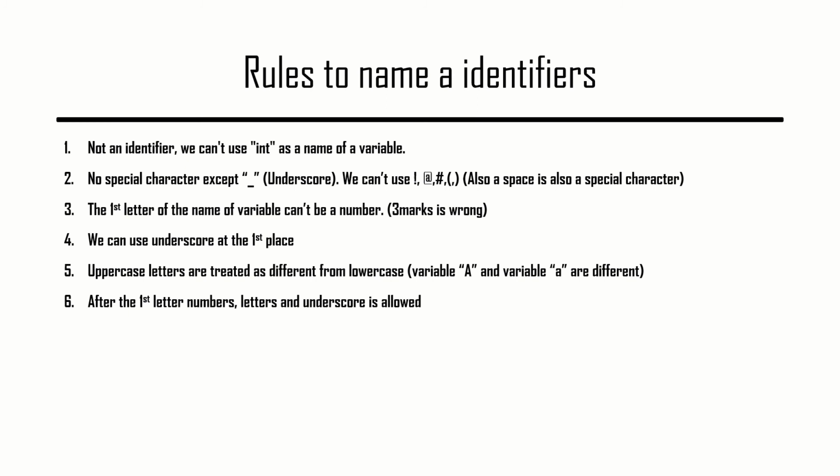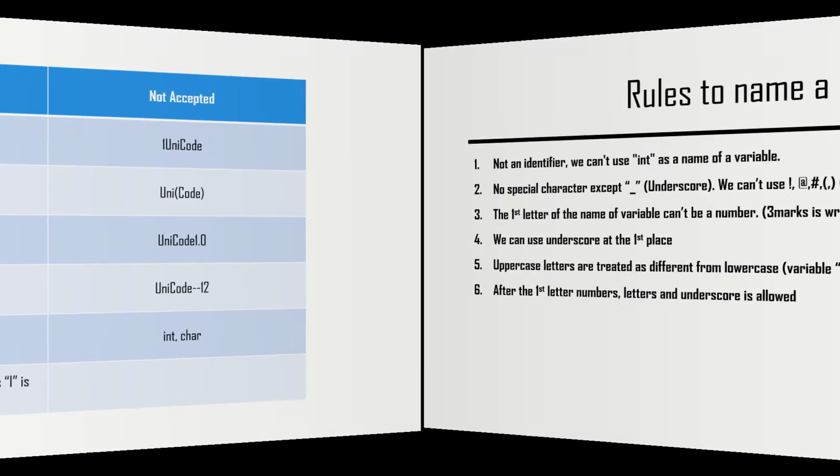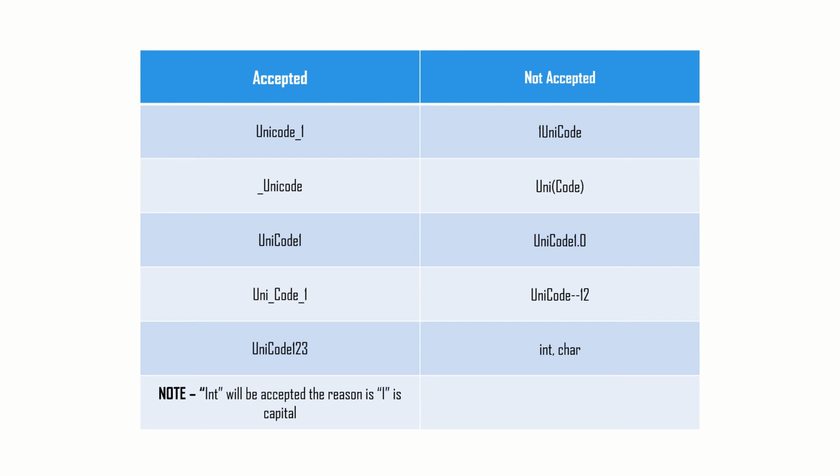Uppercase letters are treated different from lowercase. This is the same as C++ being a case sensitive language. After the first letter, numbers, underscore, everything is allowed. Capital letters, small letters, everything. Here you can see two columns, accepted and non-accepted. You can give them a look.